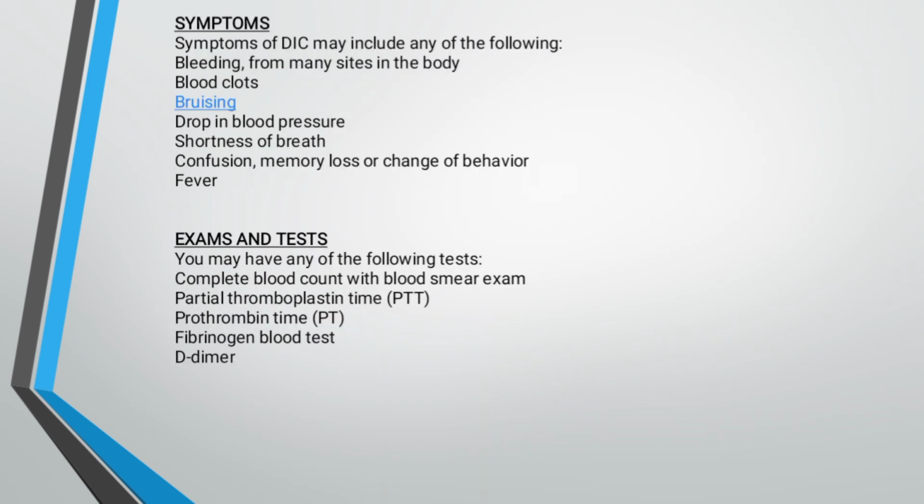The symptoms of DIC may include any of the following: bleeding from many sites in the body, blood clots, bruising, drop in blood pressure, shortness of breath, confusion, memory loss, or change of behavior, and the last one is fever. Exam and tests: you may have any of the following tests: complete blood count with blood smear exam, partial thromboplastin time, thrombin time, prothrombin time, fibrinogen blood test, and the D-dimer.